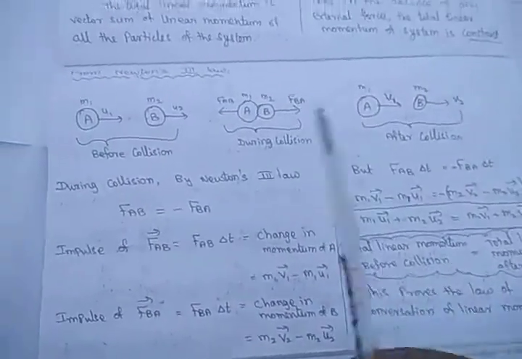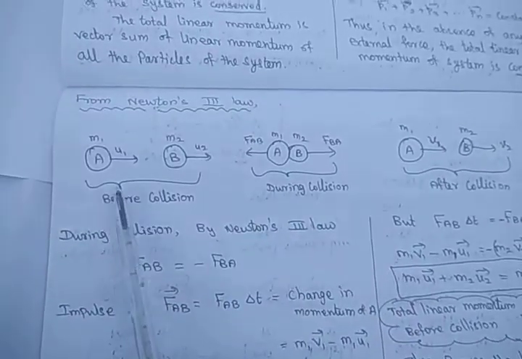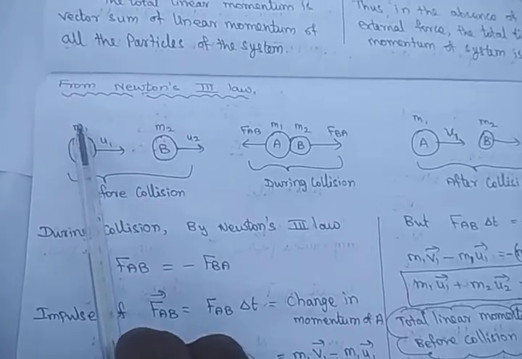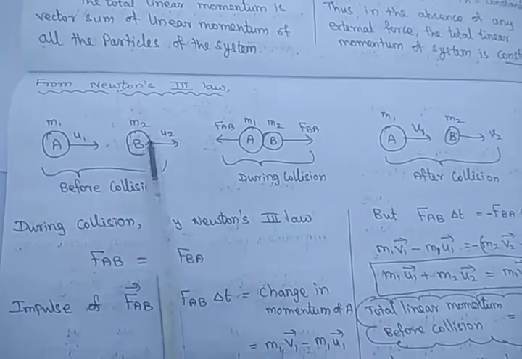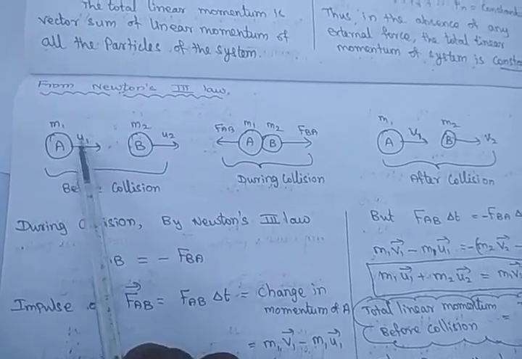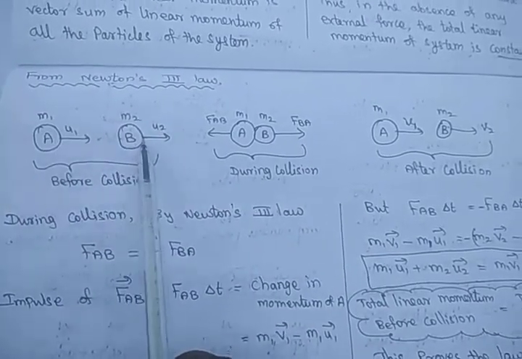Similarly, we can prove the law of conservation of linear momentum by using Newton's third law. So what is Newton's third law? Very simple. By seeing this diagram, we are able to clearly explain that. Before collision, we have body A and body B. Body A mass is m1 and body B mass is m2, and the velocities are u1 and u2. These are the initial velocities before collision. These two bodies collide at a certain point, because both are moving with a certain velocity. If u1 is greater than u2, definitely A will collide with B.